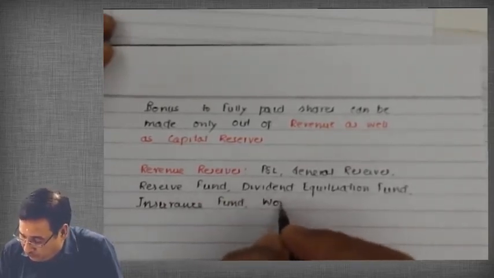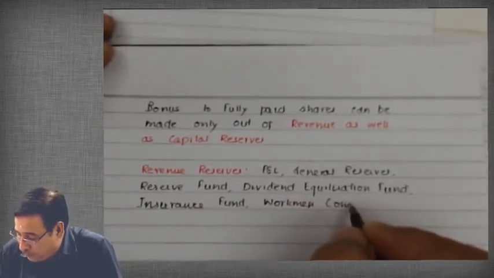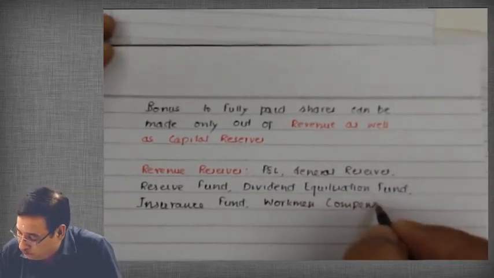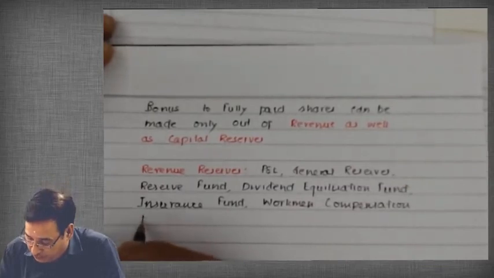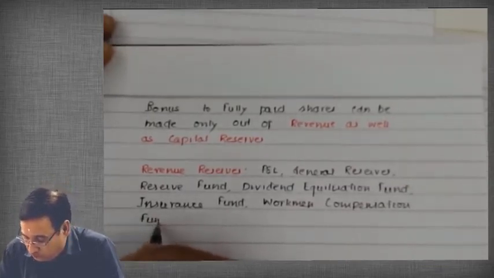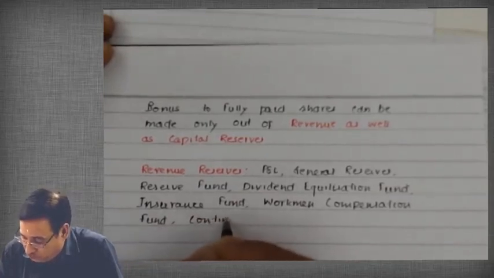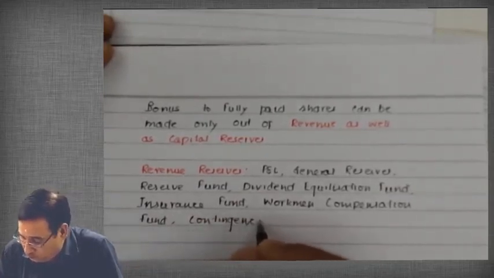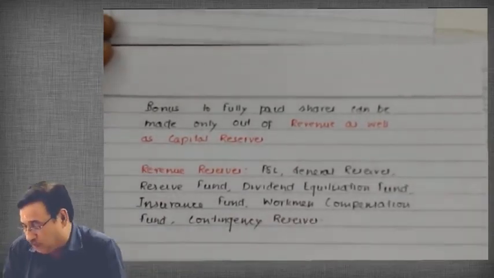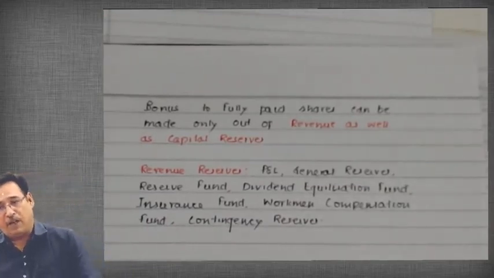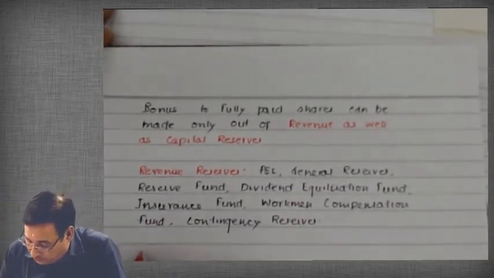Workmen compensation fund. Contingency reserve. All these types of reserves are revenue reserves, correct? Then we move over to capital reserves.